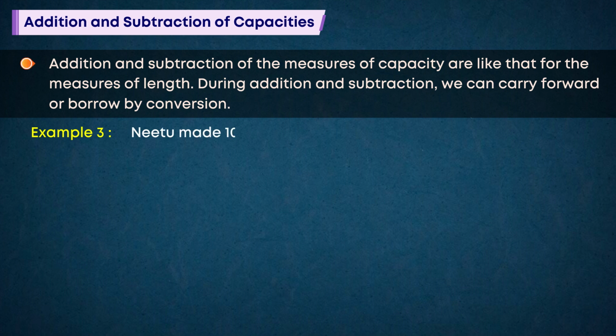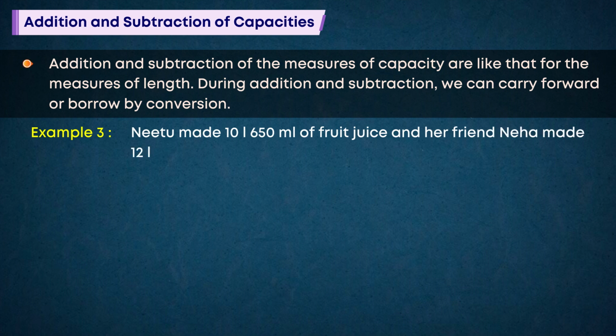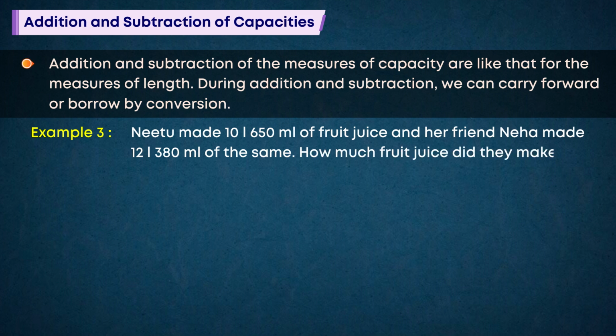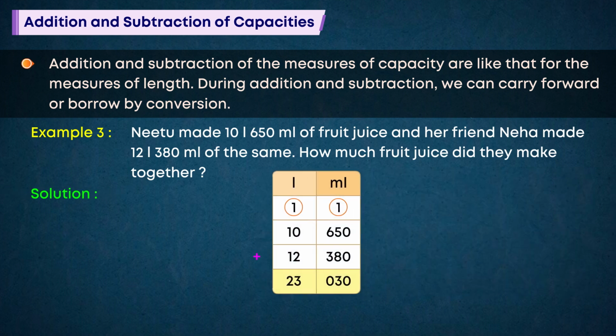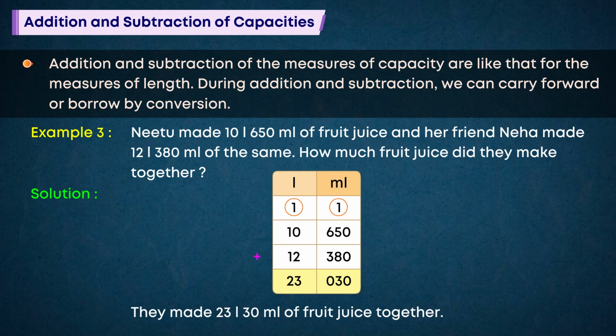Neetu made 10 liters 650 milliliters of fruit juice and her friend Neha made 12 liters 380 milliliters of the same. How much fruit juice did they make together? Solution. They made 23 liters 30 milliliters of fruit juice together.